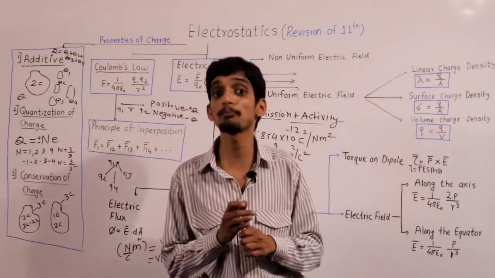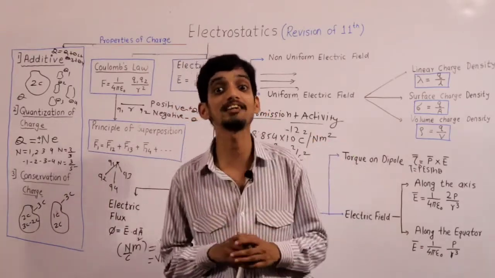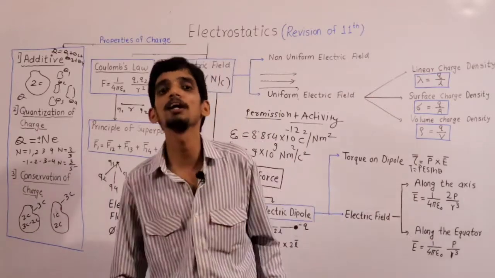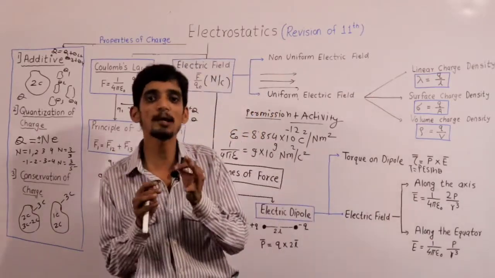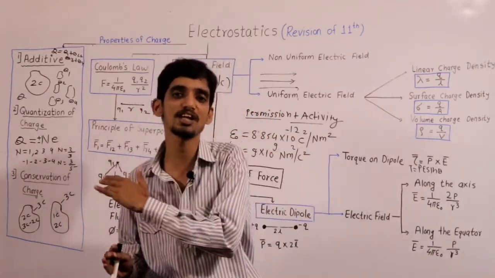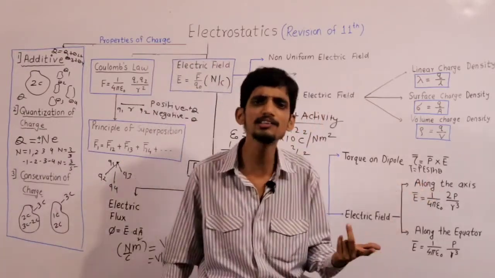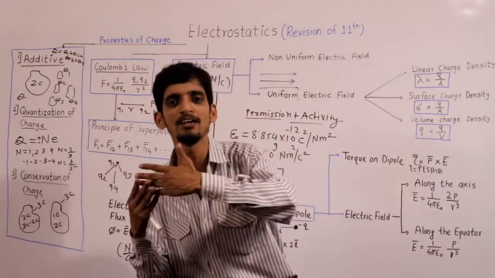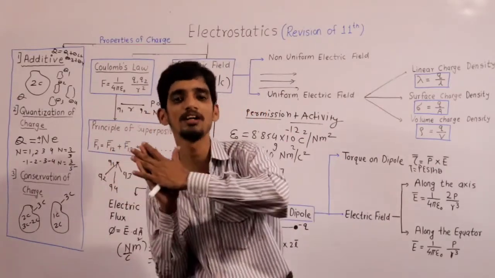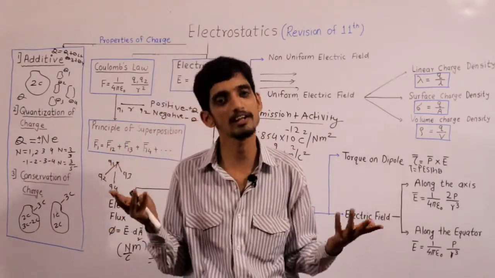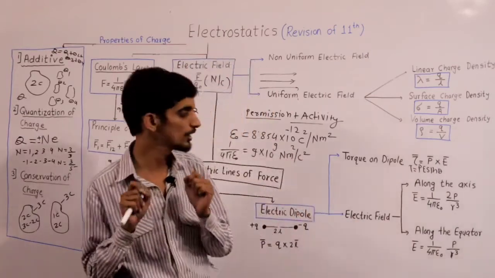It means the dipole has a tendency to align itself along the electric field, because if theta is 90, in that case it experiences maximum torque. So that time it tries to rotate the dipole in the direction of the electric field. It means every dipole has a tendency to align itself in the direction of the electric field. So if theta is 0, torque is 0 because it is already with the electric field. Theta 0 means parallel with the electric field, so no torque is required. Clear? So this is about torque.